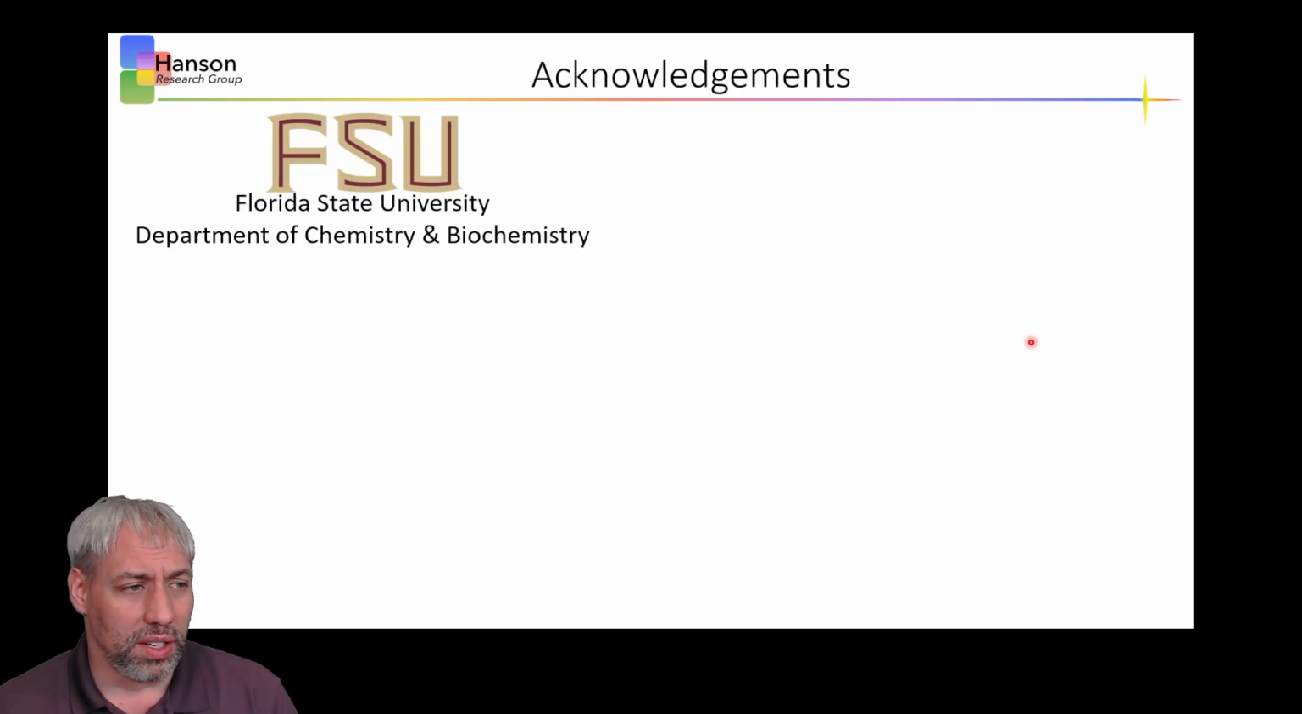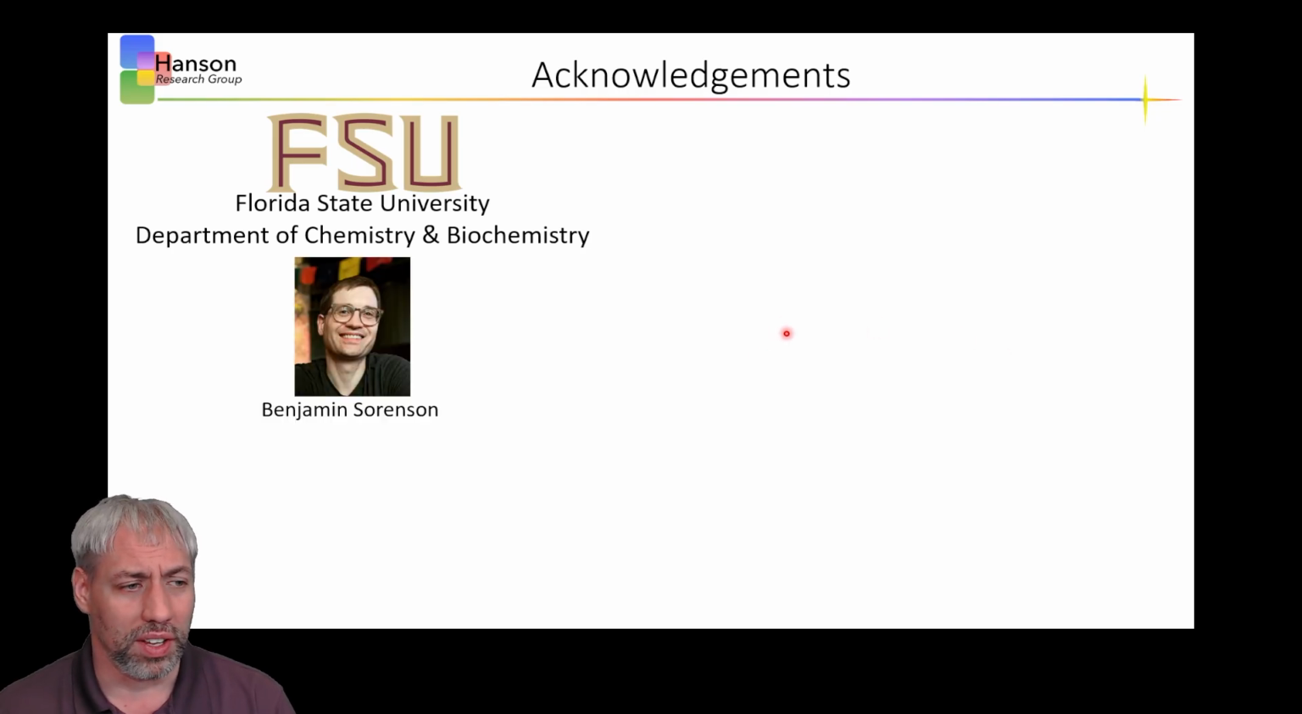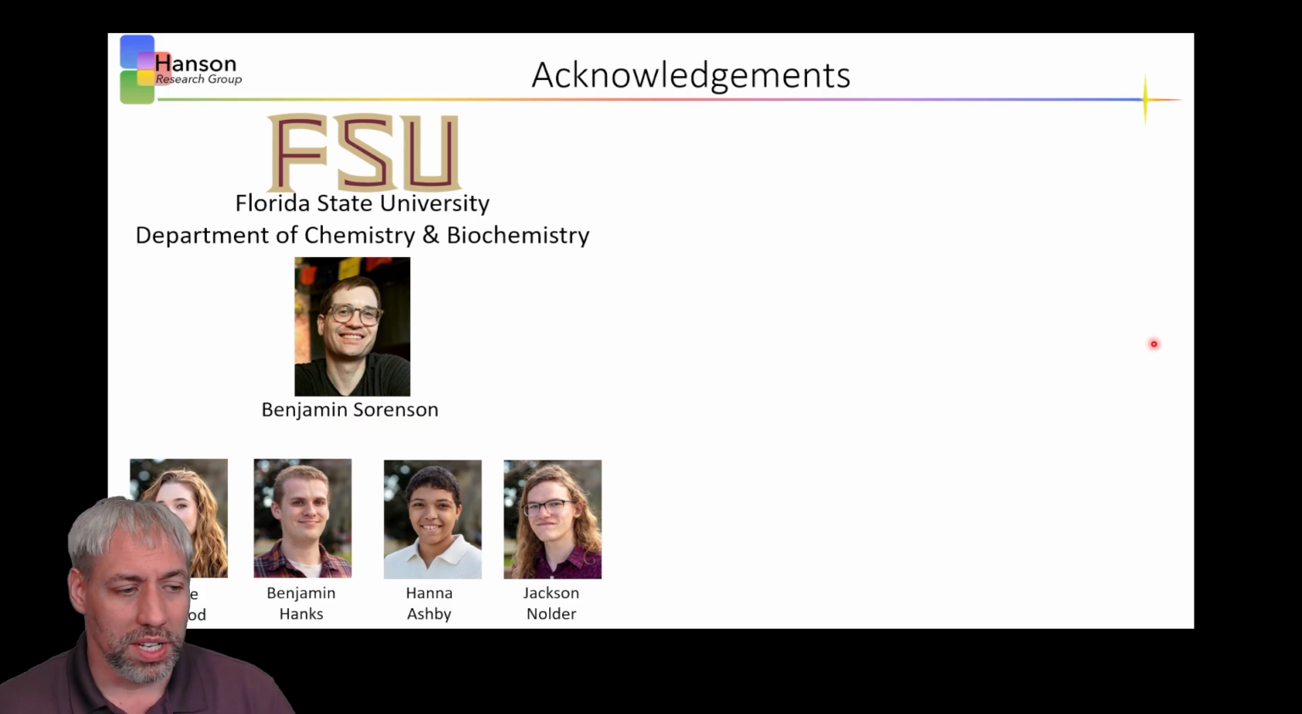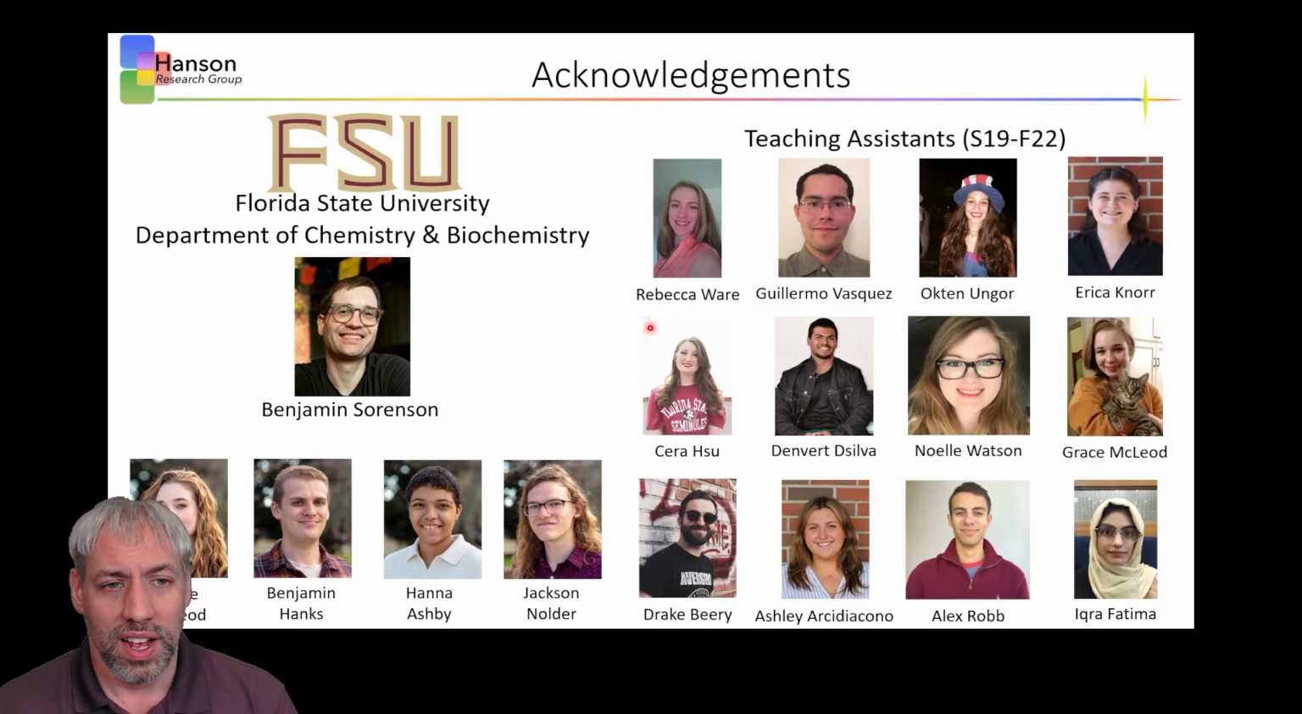And so with that, I'd like to acknowledge Florida State University for letting me do this study, getting IRB approval, and all sorts of things. Shout out to Benjamin Sorensen, longtime friend and collaborator on all these studies. He's the one that does the rigorous statistical analysis of all these outcomes. Students involved in the work: Grace McLeod, Ben Hanks, Hannah Ashby, and Jackson Nolder. They are the ones that went through question by question and filled out the characteristics of those questions. Also, shout out to the teaching assistants for all those five semesters' worth of classes. They helped generate questions, proofread the test, and proofread the questions, so we really appreciate their contribution and effort.